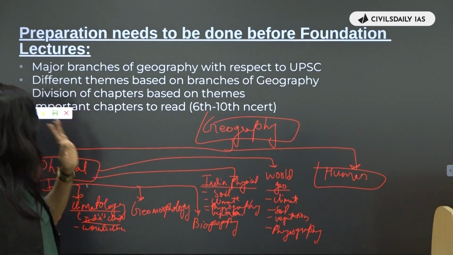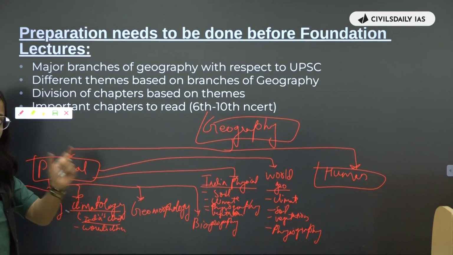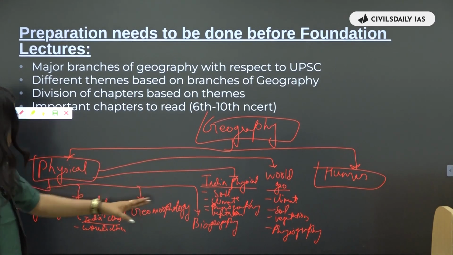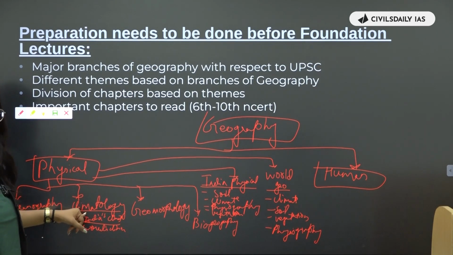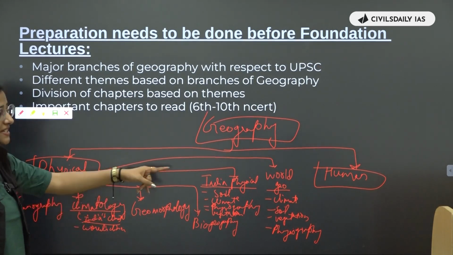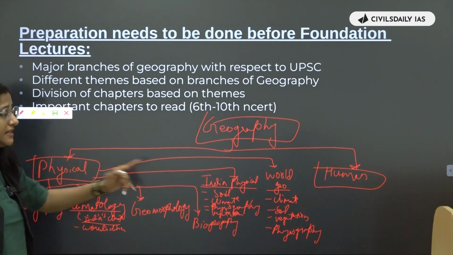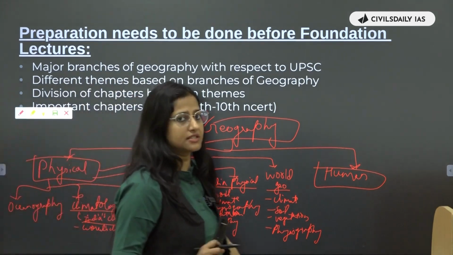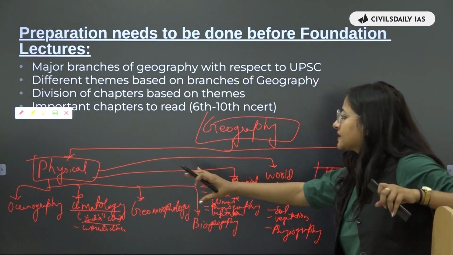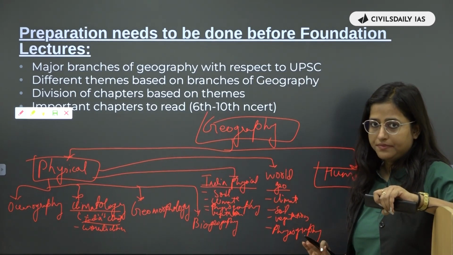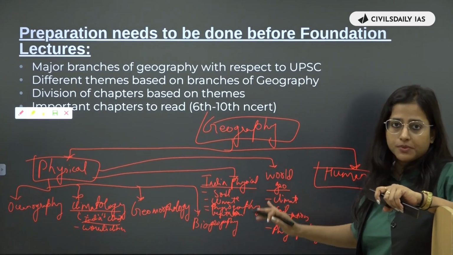But within that, you need to remember that within the climate, जो आप climate पढ़ रहे हैं, इंडिया की climate के बारे में पढ़ रहे हैं, तो वो बन जाएगा आपका climatology का part, right? When you are reading about the world's climate, it is a part of climatology only, but it is also part of world physical geography. So these are different themes that are associated with physical geography. Okay? Now with respect to human geography.